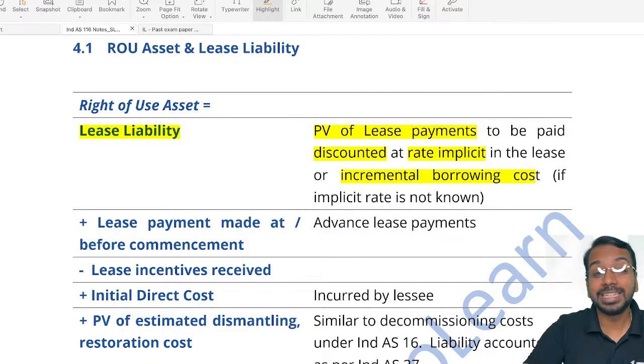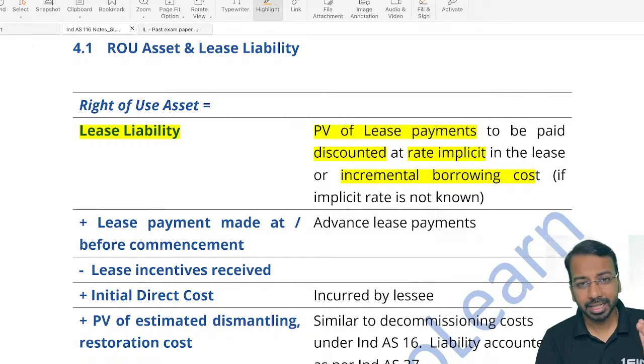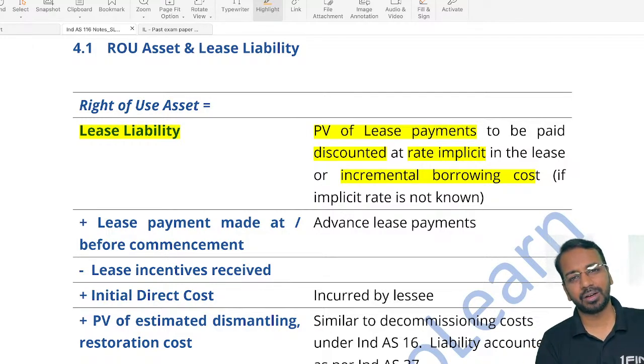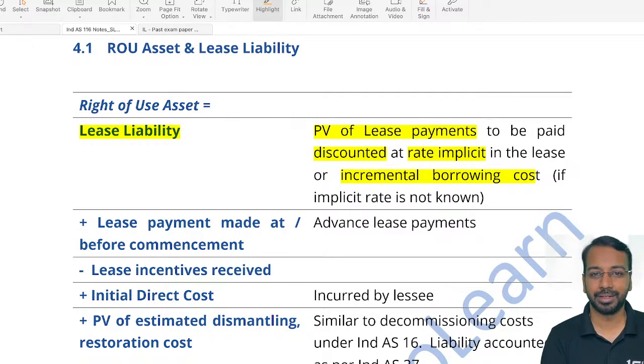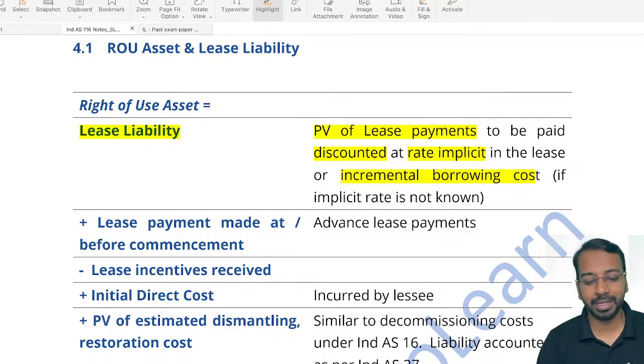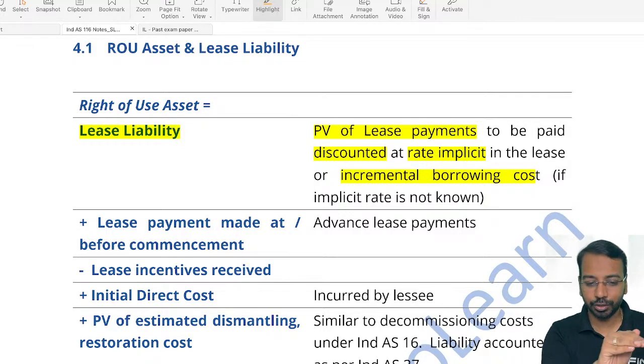Then, if we receive some incentive, so sometimes weird scenarios happen. I am staying in a particular office, I have rented a particular office. The office next door is vacant, or the office in the next building, and the owner comes and tells me, why don't you shift? We say if we shift, we have to incur shifting expenses, new interiors and all of that. The lessor, the owner, says, I will pay some amount to you, 50% of that I will bear. That is called a lease incentive, an incentive to enter into the lease. That also will be reduced. So if the lessee is paying, you will add. If the lessee is receiving, you will reduce.